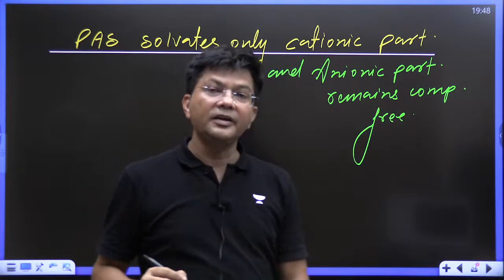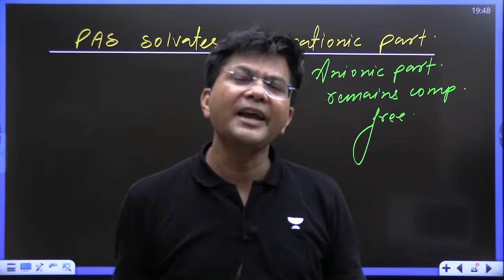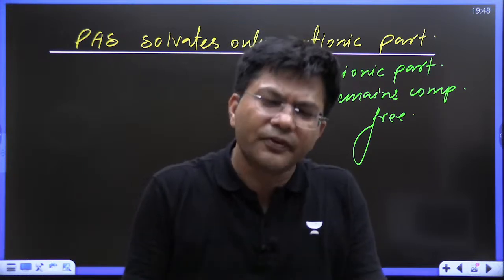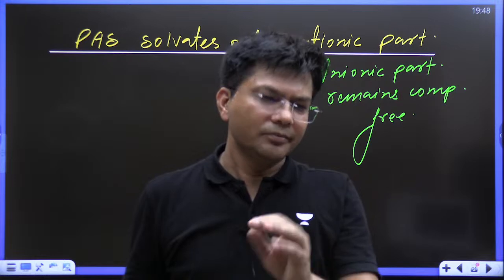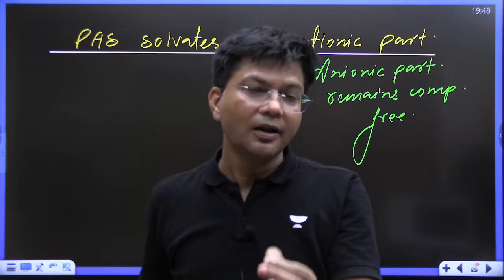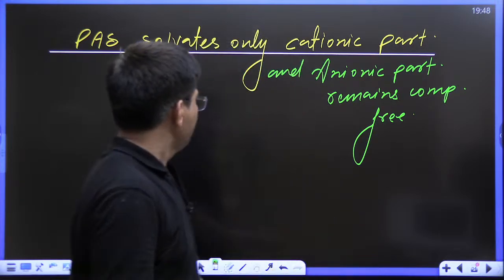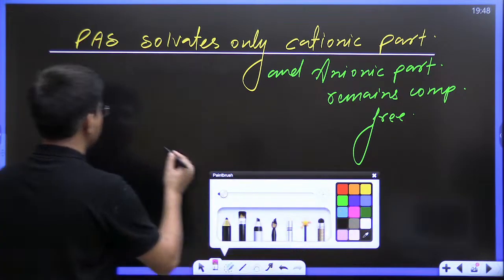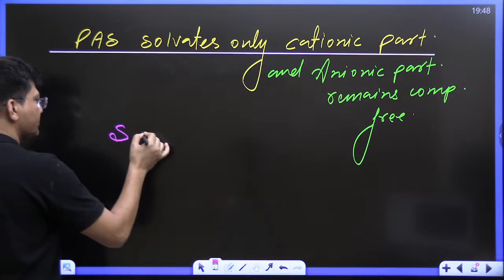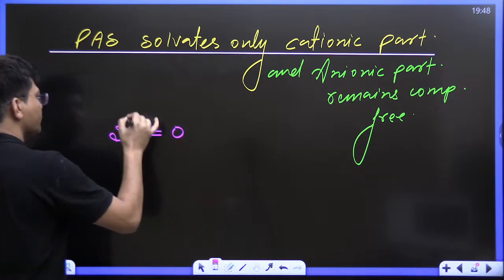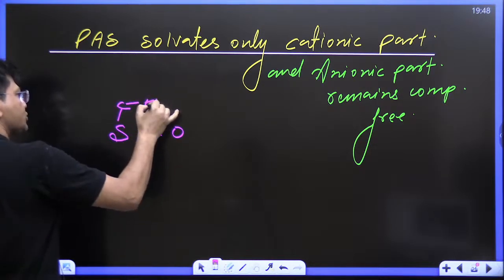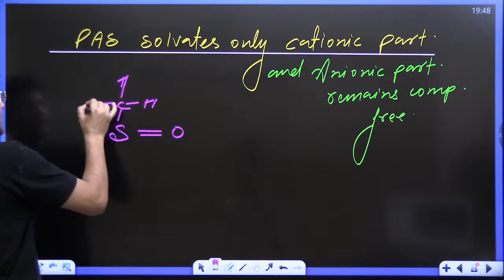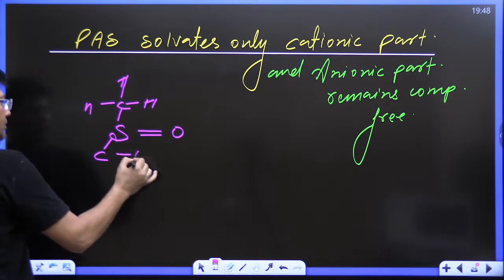Now you must be thinking why the anionic part remains comparatively free. I will give you the answer, but you have to wait for a second. Just see, if I write dimethyl sulfoxide, S double bond O, CH3, CH3.